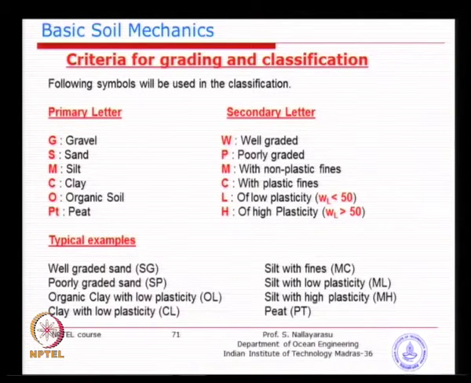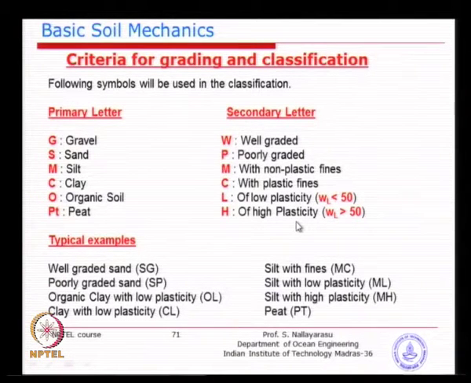You have the percentage passing through. Poorly graded means some of them are missing, or gap graded. And then with respect to how much is the fines content, basically non plastic or plastic, but of course with moisture content, and plasticity, high plasticity or low plasticity.